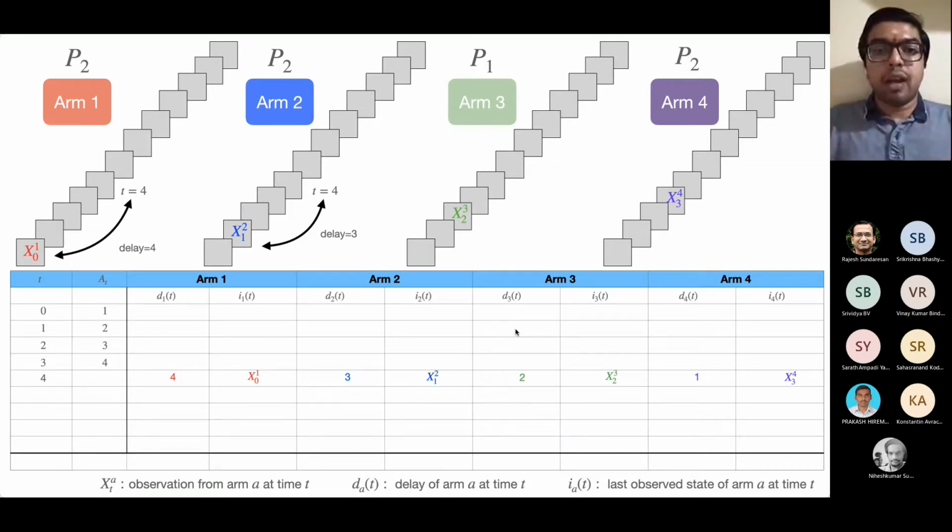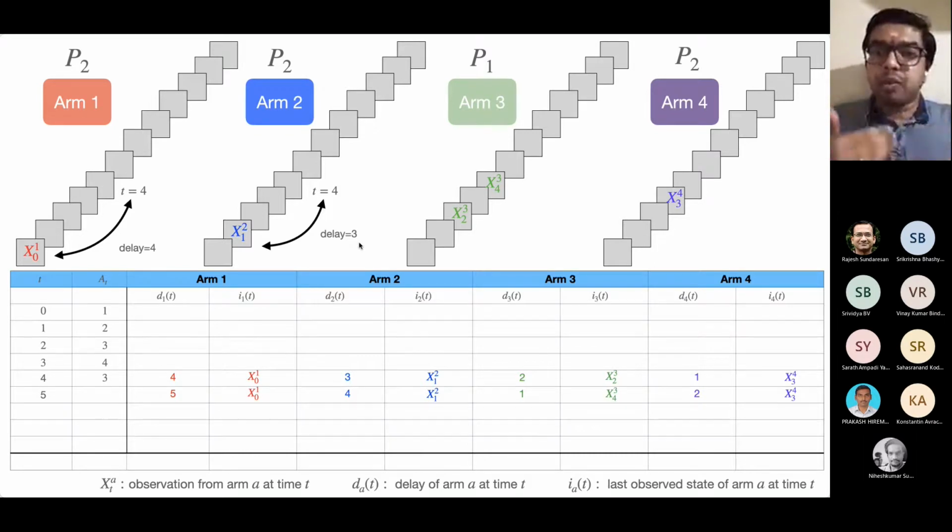Let's see how that can be done. Now, suppose arm 3 is selected. x4,3 is the observation that was collected. Then we have to update the last observed state now. The last observed state for arm 3 is x4,3, but for all the other arms, it remains the same. What is the delay of arm 3? Delay of arm 3 is 1 because we are now at time t equal to 5. We are standing at time t equal to 5 and asking what is the delay of each arm. So the delay of arm 3 is 1, and the delay of all the other arms has incremented by 1. So this is the key idea.